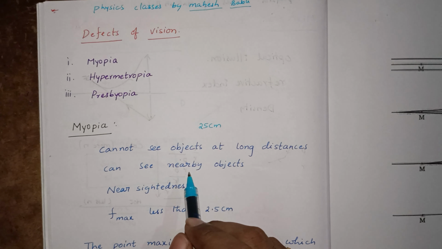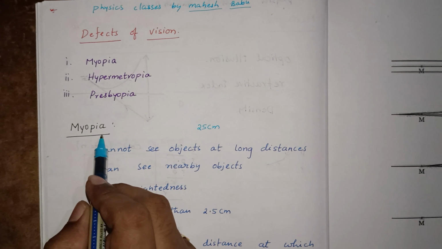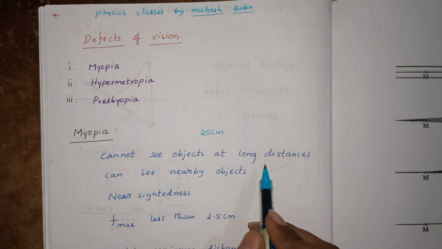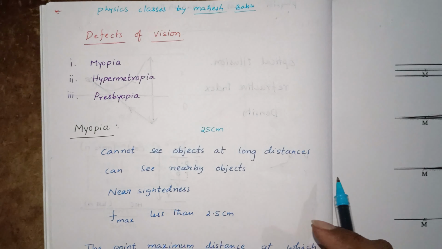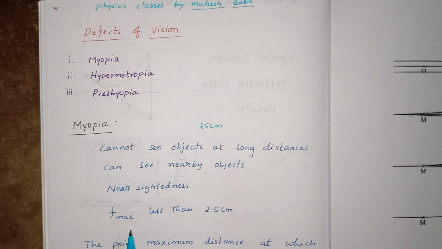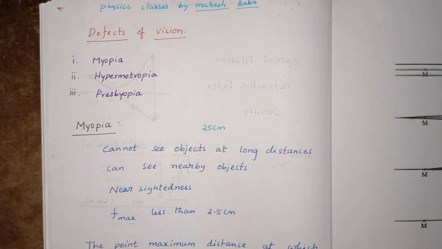But the person who is suffering with myopia cannot see objects at long distances. If the object is far from the eye, he cannot see. But he can see nearby objects.